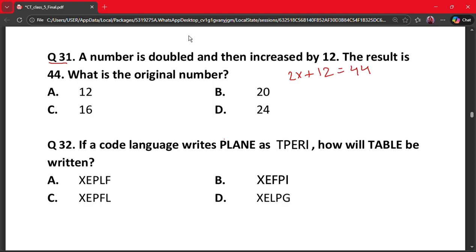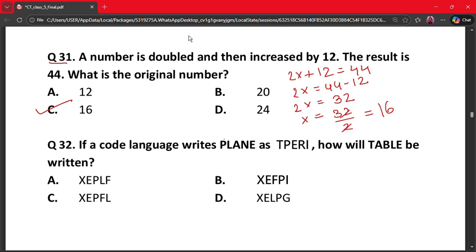So 2x plus 12 is equal to 44. So 2x is equal to 44 minus 12. So it will give us 2x is equal to 32. So now x is equal to 32 by 2. So this will give us 16, and 16 is option C. So our correct answer is option C.